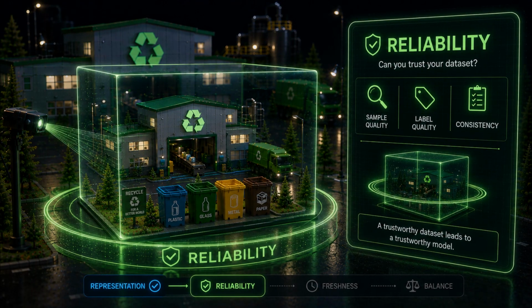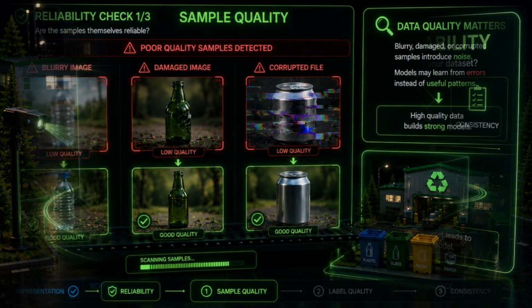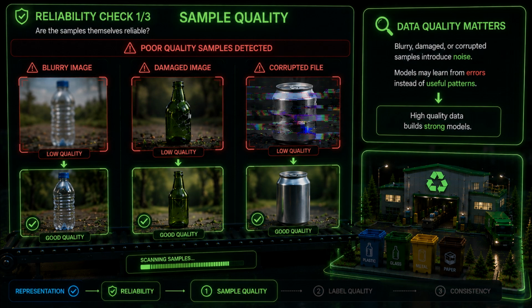So far, we've focused on whether the dataset represents the right problem, but representation alone isn't enough. Even if your miniature world contains the right situations, can you trust what's inside it? Let's start with the samples themselves. Imagine your recycling dataset contains blurry photos, damaged images, or partially corrupted files. Instead of learning useful patterns, the model may learn from those errors. That's why data quality matters.